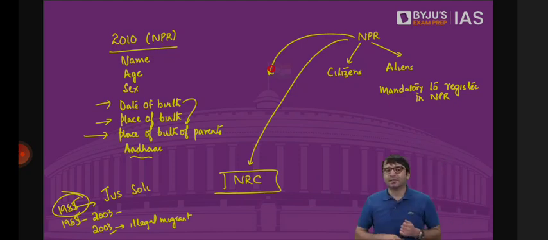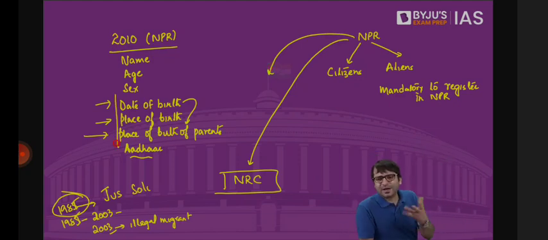That means the opposition said, remove these questions. Why do you need these questions? You only need details so that you can find schemes for them. Just get the idea: how many Maharashtrians are there in Karnataka? How many Kannadigas are there in Tamil Nadu? What is their age? What is their sex? These are the details that you need for your various schemes.